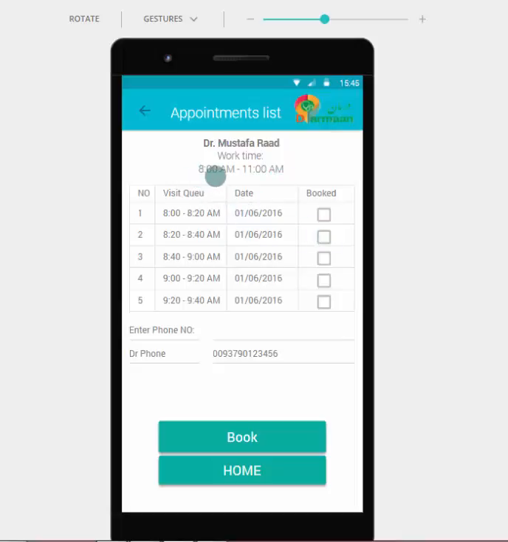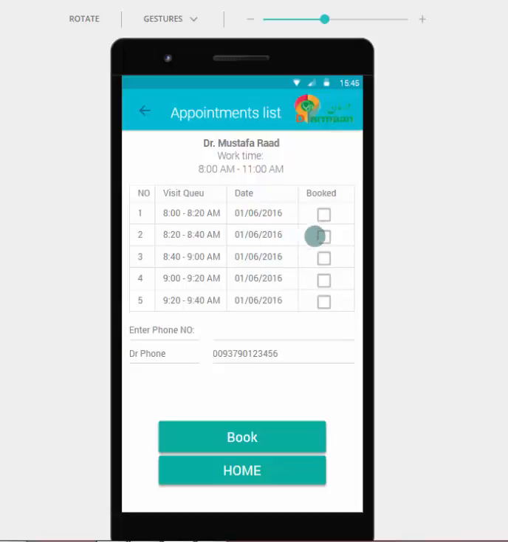For example, from 8 a.m. to 11 a.m. Then in how much time he can see a patient, for example from 8 to 8:20, 8:20 to 8:40, and which time is free, so we can get an appointment. For example, I want 8:20 to 8:40 a.m.